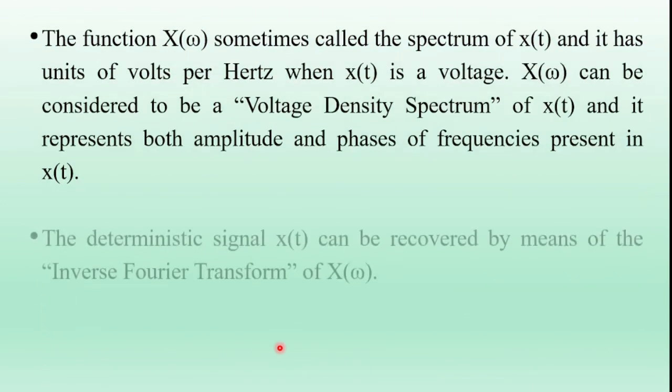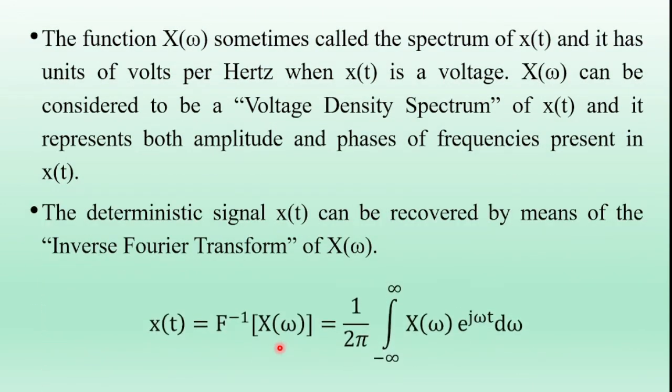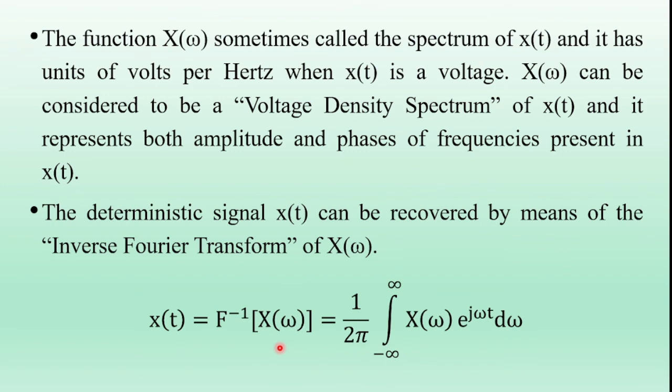The inverse Fourier transform of X of omega is defined as x of t is equal to the inverse Fourier transform of X of omega, which is equal to 1 by 2 pi integral from minus infinity to infinity X of omega into e power j omega t d omega. So this is the introduction to the stochastic process or the random process spectral characteristics.